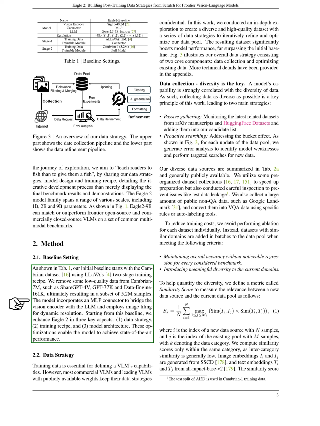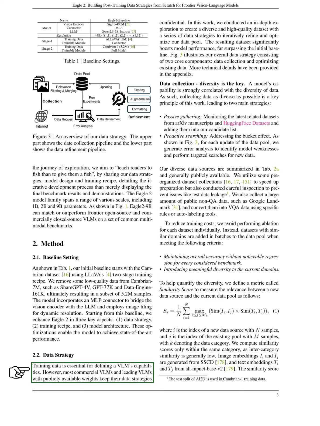We begin with a baseline using the Cambrian dataset and LLaVA's two-stage training approach. We filtered out low-quality data from the Cambrian 7M dataset, resulting in a refined set of 5.2 million samples. Our model connects the vision encoder to the language model using a multi-layer perceptron and employs image tiling for varying resolutions. We enhance Eagle 2 by focusing on three main areas: data strategy, training methods, and model design, which together help us achieve top-tier performance.